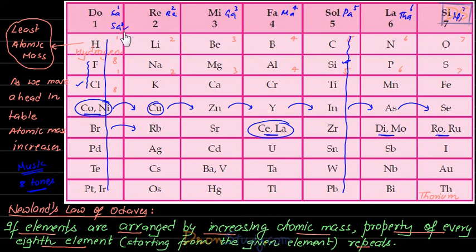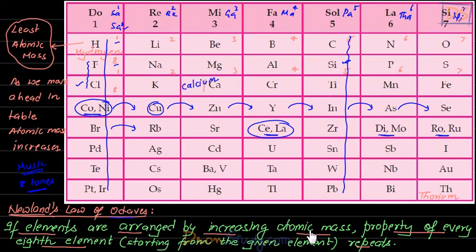Right? So even in the classification of Newland here, the 8th element has similar properties. So that's how Newland compared his classification with music, students. And even this word octaves has actually come from music. Octave is a word which is used very commonly in music. So Newland actually took this word from music.